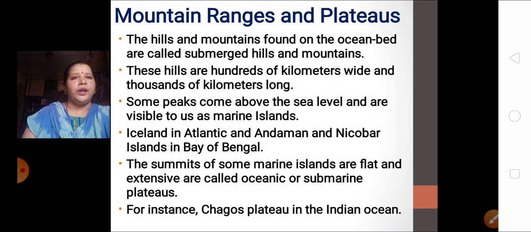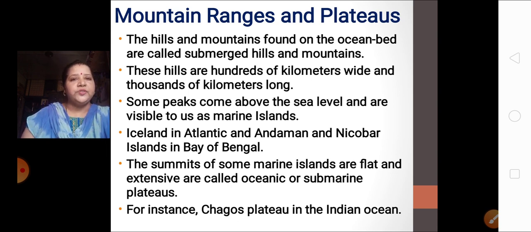Next, we will learn about the mountain ranges and plateaus. Now, as on the surface of the earth we have mountains, plateaus, hills, valleys, in the same way, under the water also we have hills and mountains. The hills and mountains found on the ocean bed are called submerged hills and mountains. What are they called? Submerged hills and mountains.